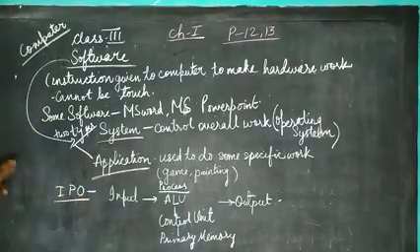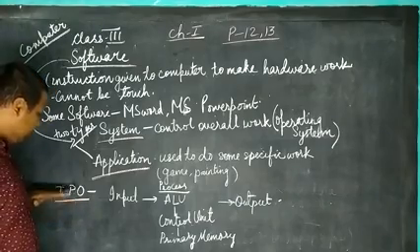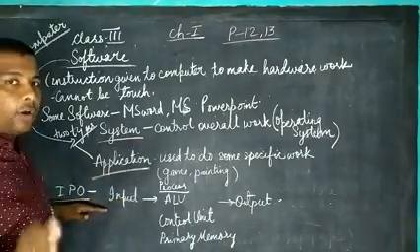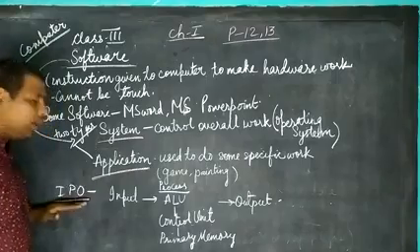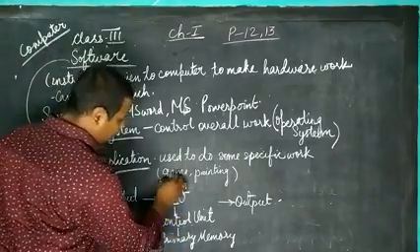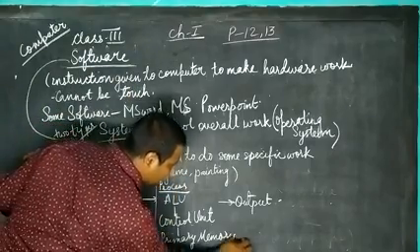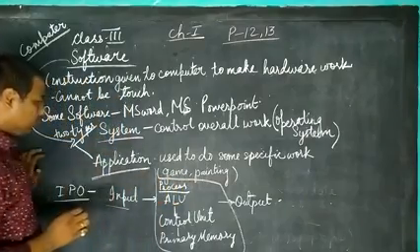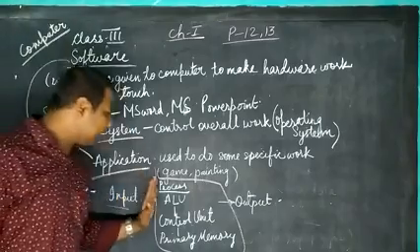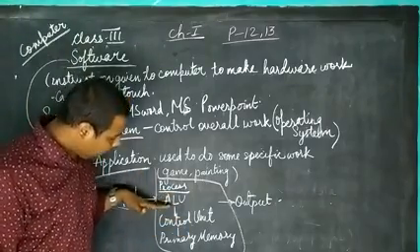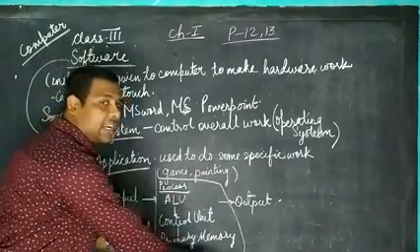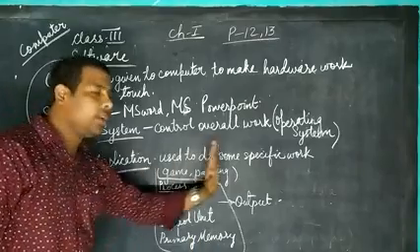What is IPO? IPO is input, process, output. In the starting of this chapter, I have already explained IPO to you. But once again, input, and this full is process. For example, any command we are giving to the computer, that command is related to ALU or control or memory. CPU will decide what to do with this, and finally we are getting output.